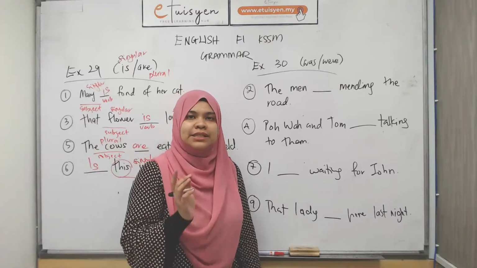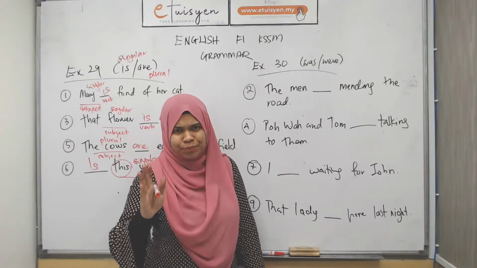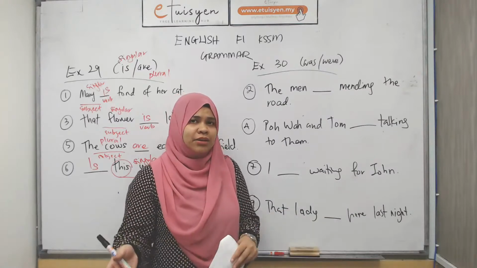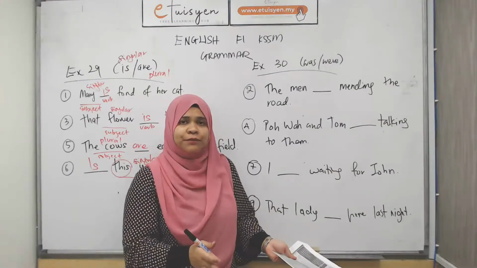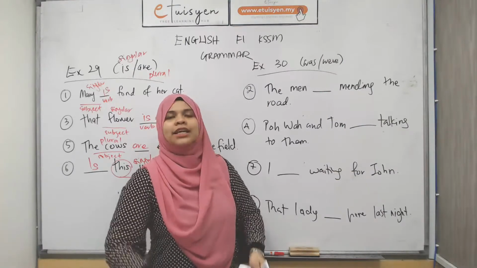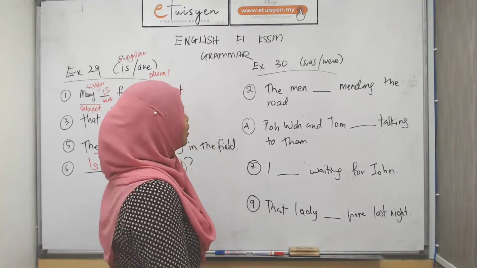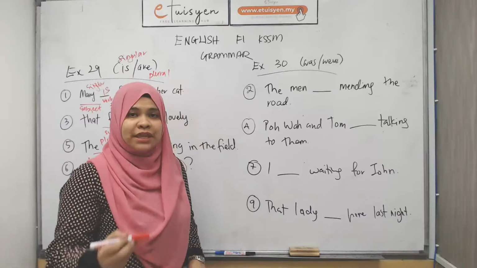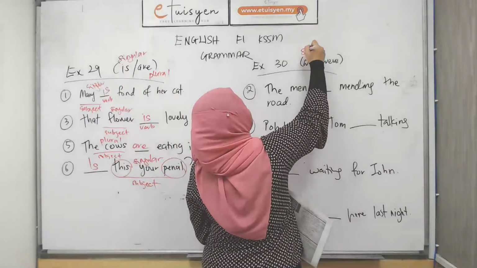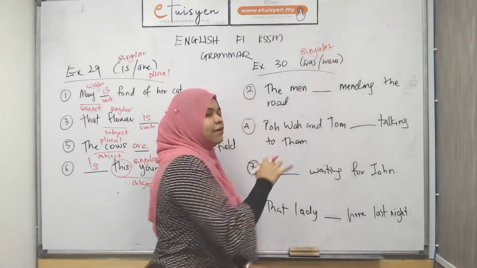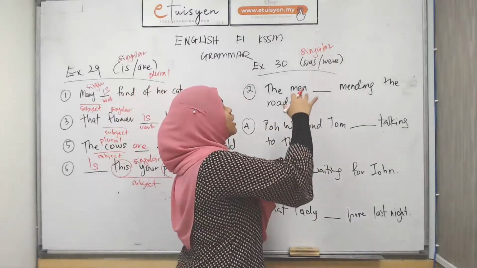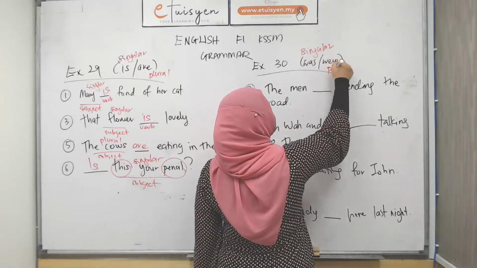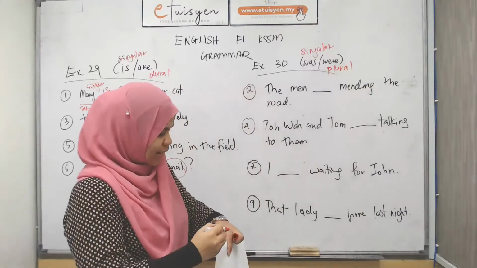This week what we cover is the singular and plural form of your subject and verb. So singular subject dengan singular verb, plural subject dengan plural verb. Kau boleh terkeliru. Alright, so here was and were is the past tense of is and are. Was is singular. If your subject is singular, you will be using was. If your subject is plural, you'll be using were. Okay? Alright, let's do this.